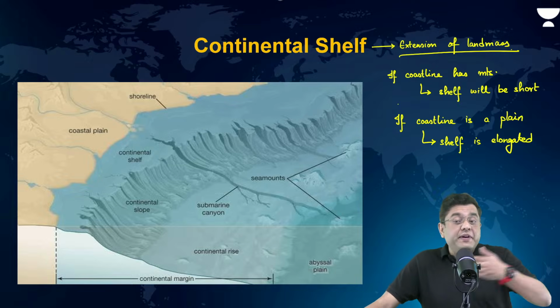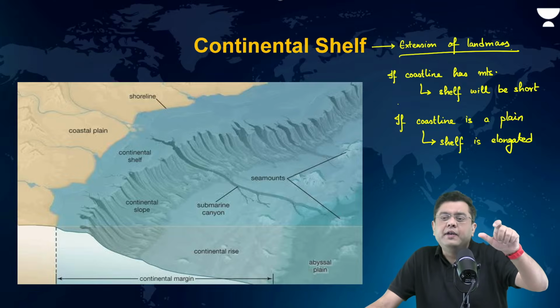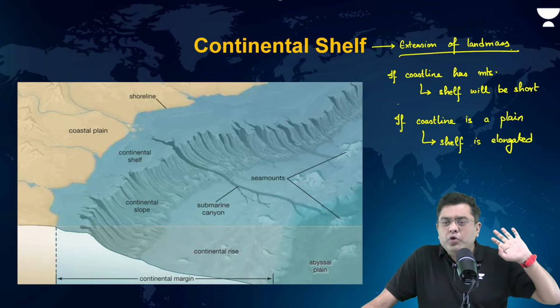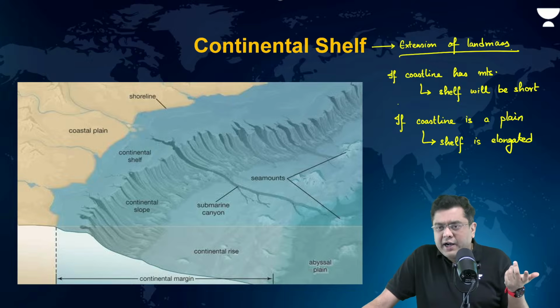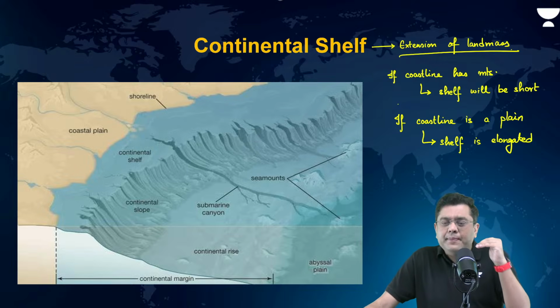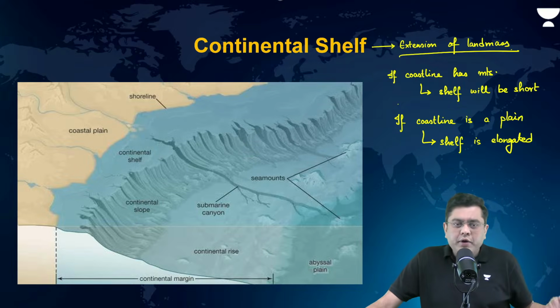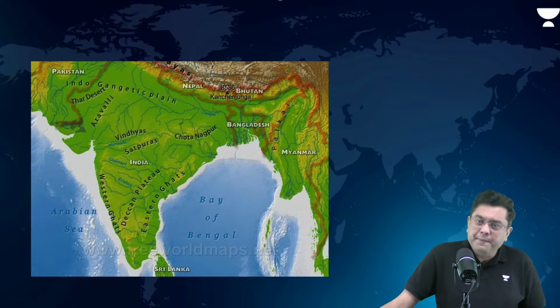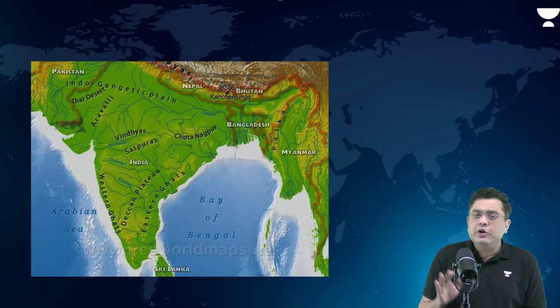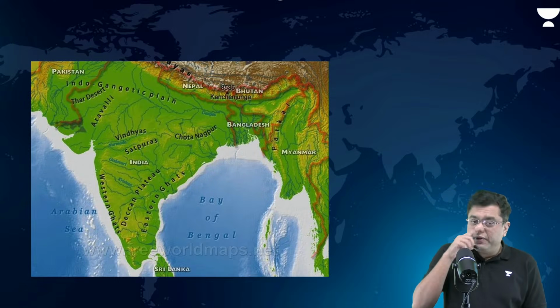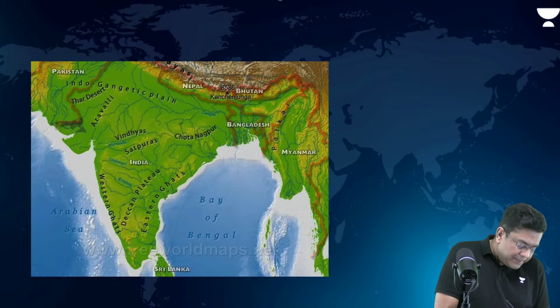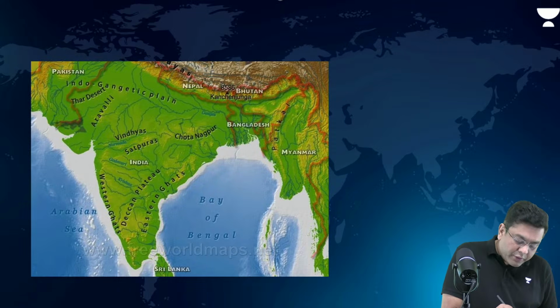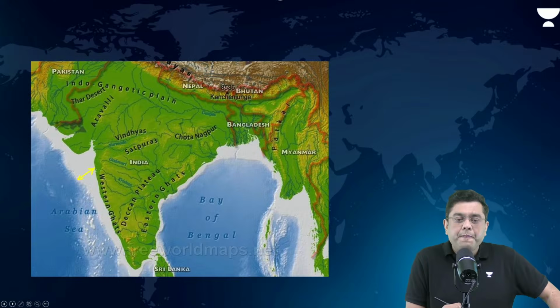Soft rock cannot be present for the entirety of the stretch. Soft rock will be present to some extent, and there it will be eroded. After that, you will have hard rock only. So it is mostly determined by the land features. Now, if you observe the map of India, you will observe the coastline. The whitish color that you see is the continental shelf.